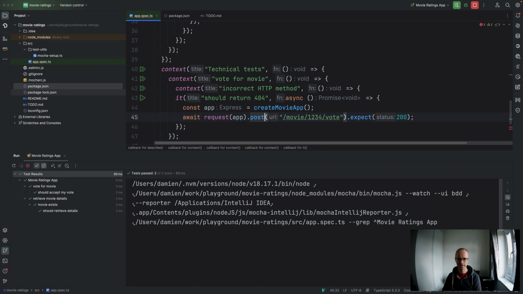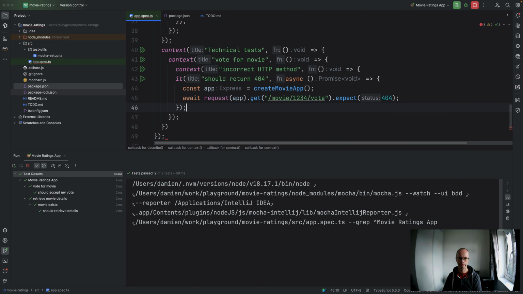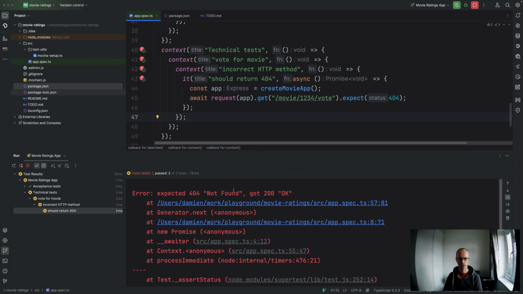Maybe that should be what it returns? Let's try it. It should return 404, got 200.